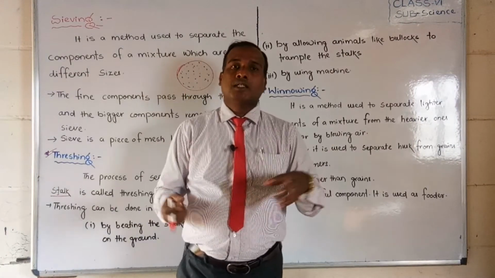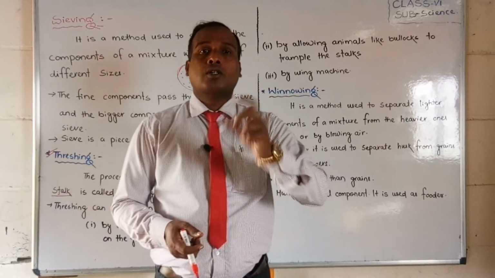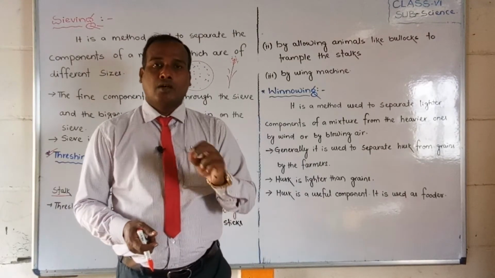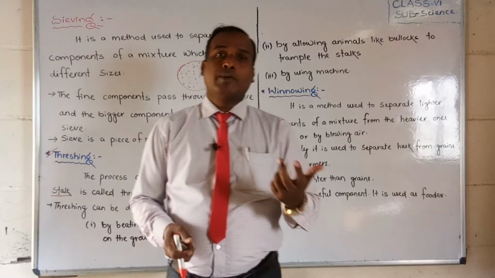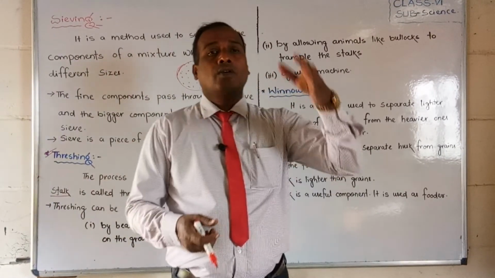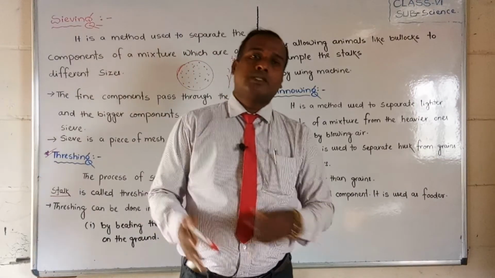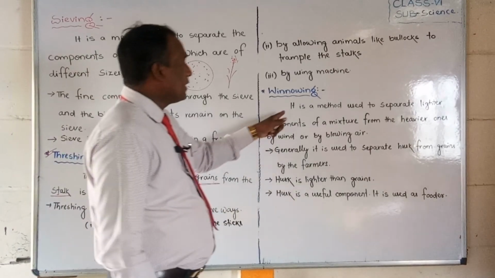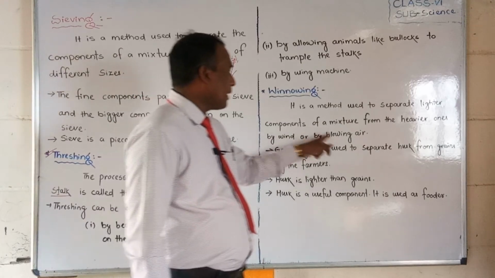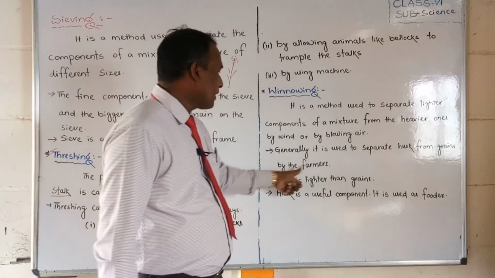When grain and husk are mixed together, husk means what? The outer cover. Okay, that is the light outer cover of the grains or the crops. Whenever we remove it, what do we have to do? We have to allow air or wind to pass through it, so that the husk separates from its grains. So it is a method used to separate the lighter components of a mixture from the heavier ones by wind or by blowing air. Generally, it is used by farmers to separate husk from the grains.